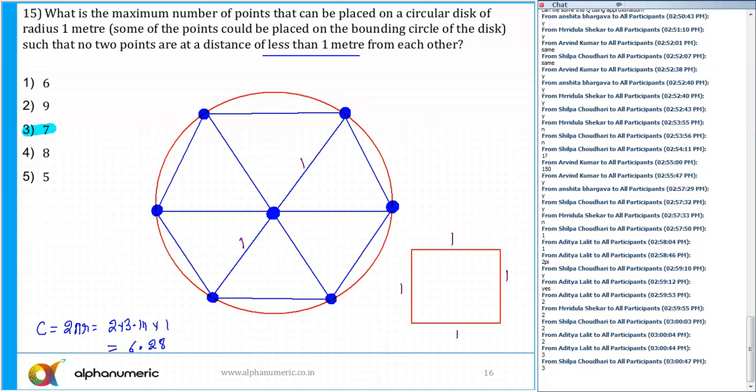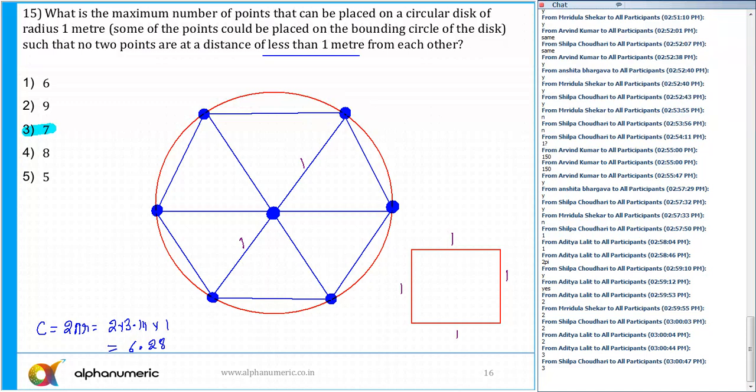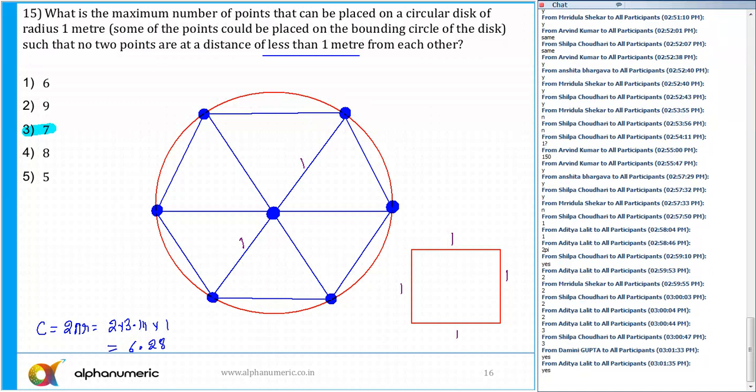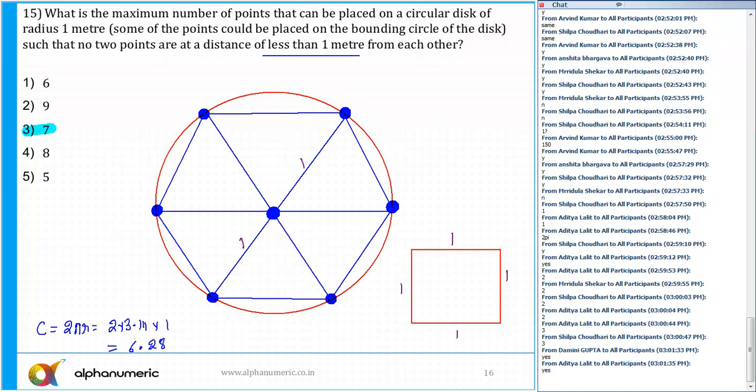Yaad aa raha hai? Silpa, Aditya, we have done this. We have taken exactly the same question for this square, and the answer was 5 points. Instead of a square, there was a case like this, so it was on similar lines. Okay, let's move ahead.